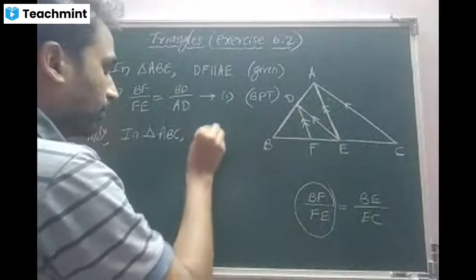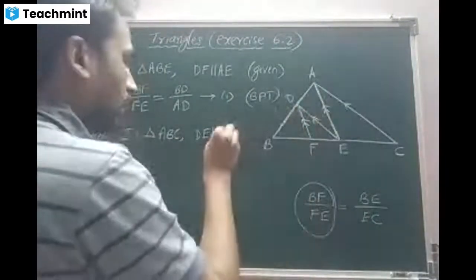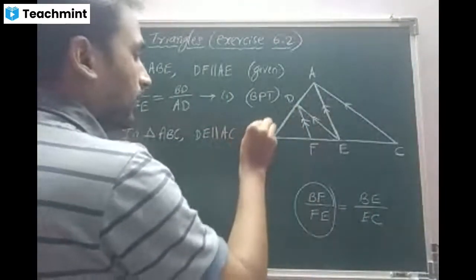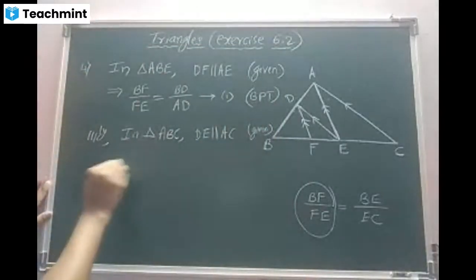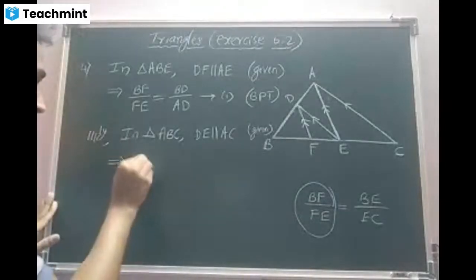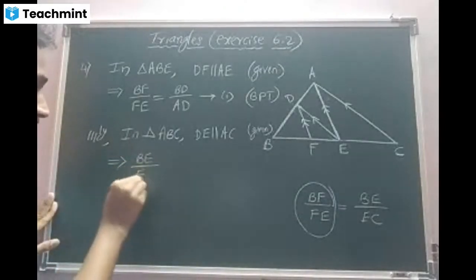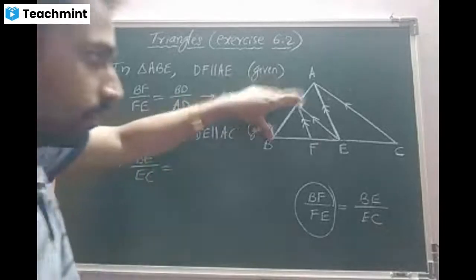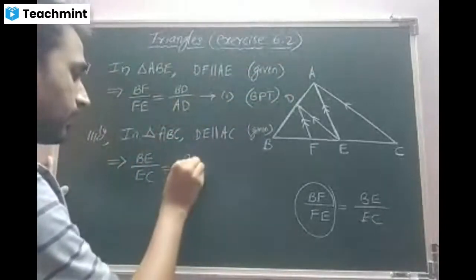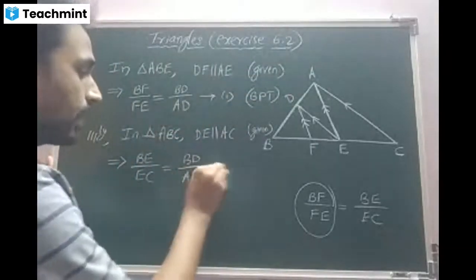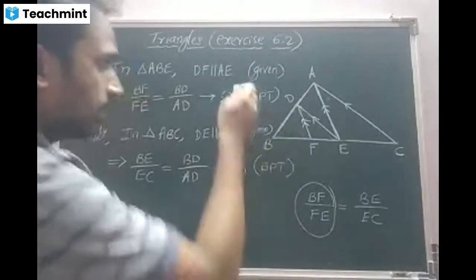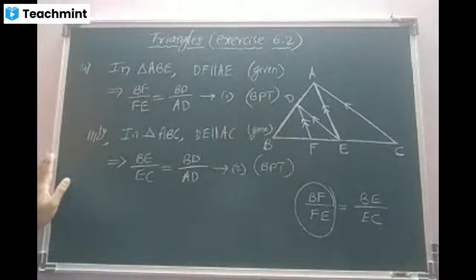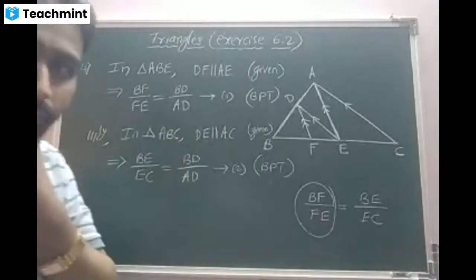What can I write? DE is parallel to AC. The reason, beta, is given. They said it in the question, right? Yes, sir. Implies, tell me, beta, part by part. BE by EC is equal to BD by AD. Call it equation number 2. Again, the reason is BPT. There is nothing great. Exactly the same steps will repeat. Am I right, beta? Yes, sir.